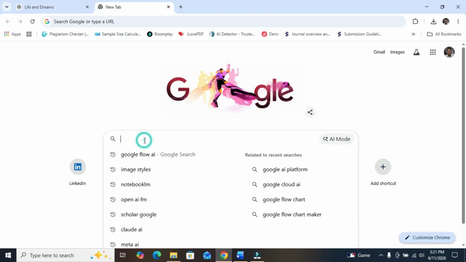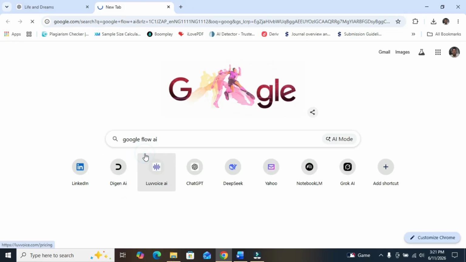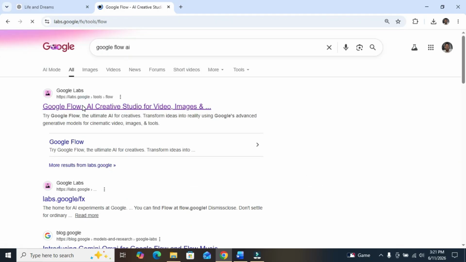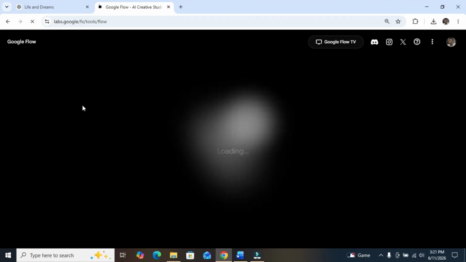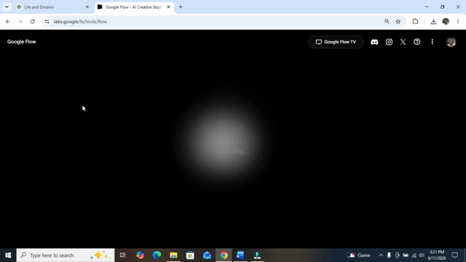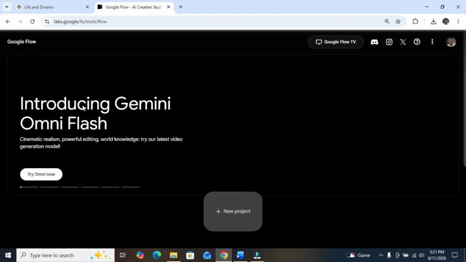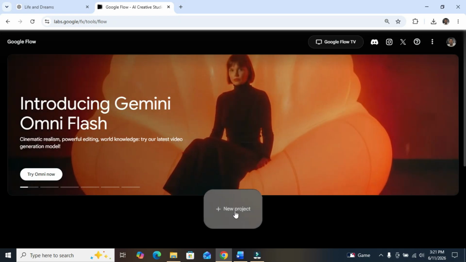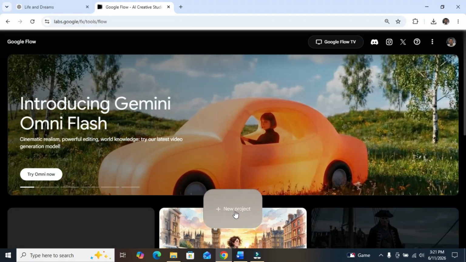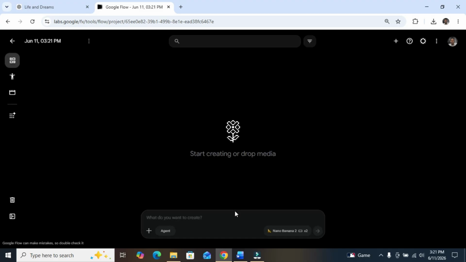The next thing is to go to Google Flow AI. This is Google Flow AI. You must have registered with your Gmail account. Then you click on new project. You have a new project now. Then you come down here. You can see